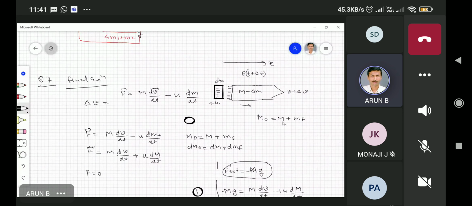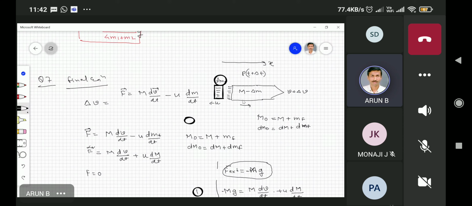If I differentiate, the change in mass dm0 is equal to a constant, and this is equal to dm plus dmf, the mass of the fuel, which is converted into exhaust.